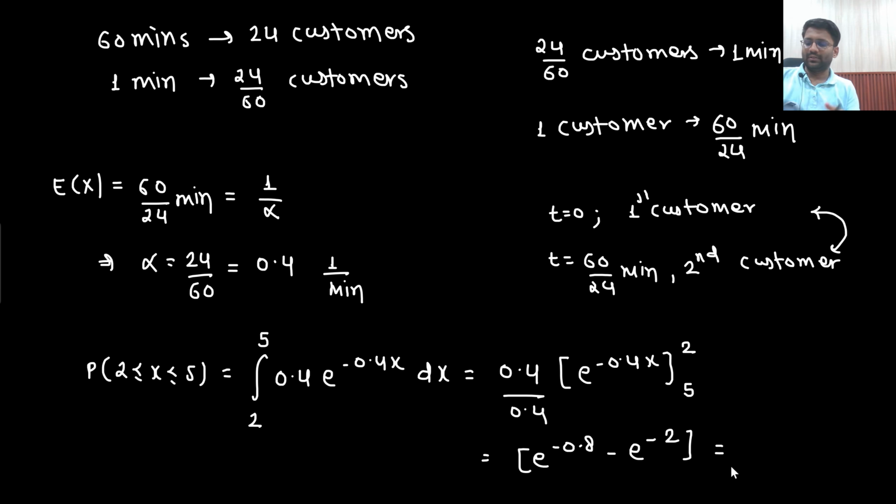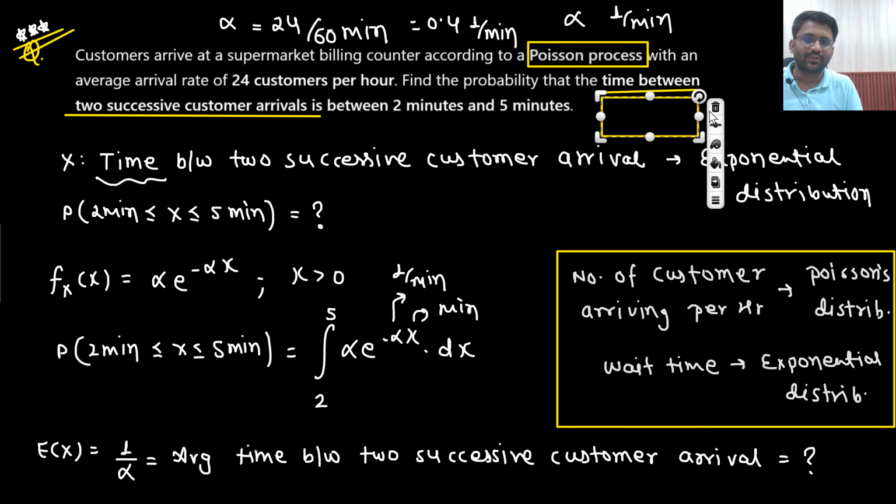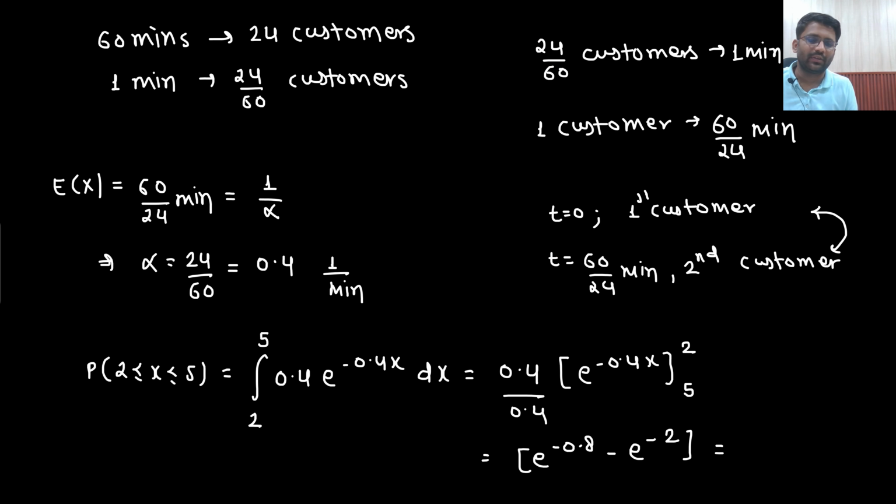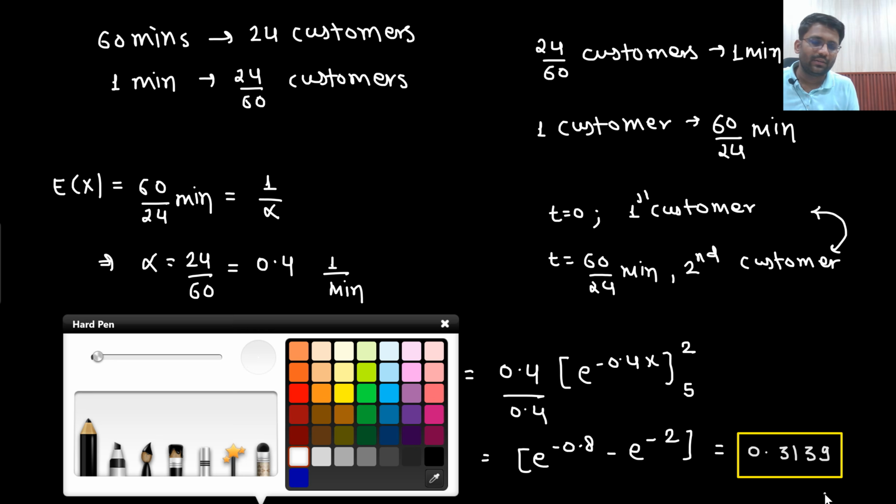So the answer is e to the power minus 0.8 minus e to the power minus 2. The answer is approximately 0.313, yeah, 0.3139. That's the answer.